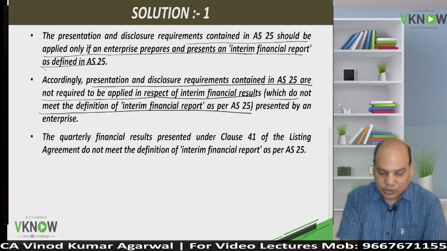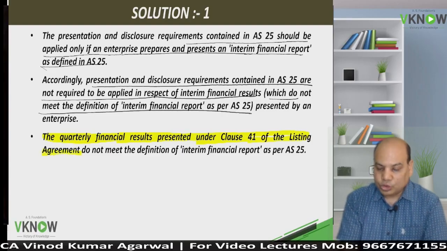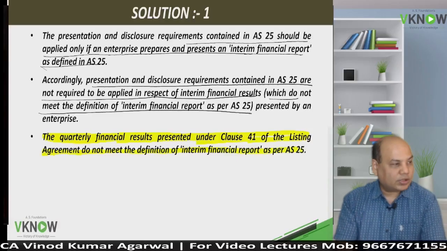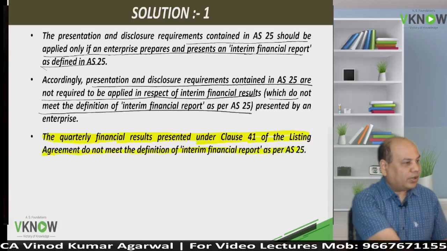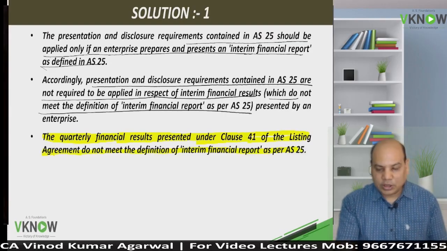So this is your first answer. Highlight the quarterly financial results presented under clause 41 of the listing agreement do not meet the definition of interim financial report as per AS 25. Do not meet the requirement of interim financial report as per AS 25.